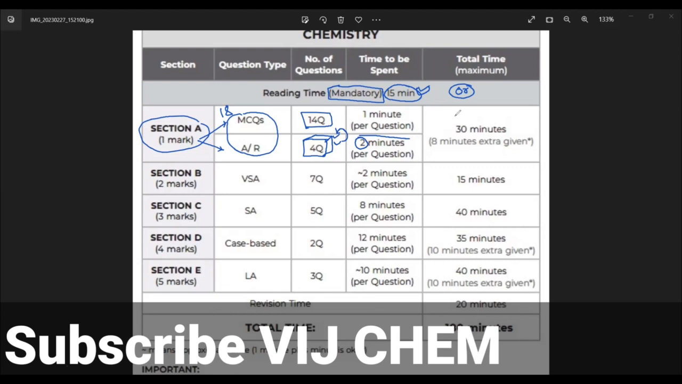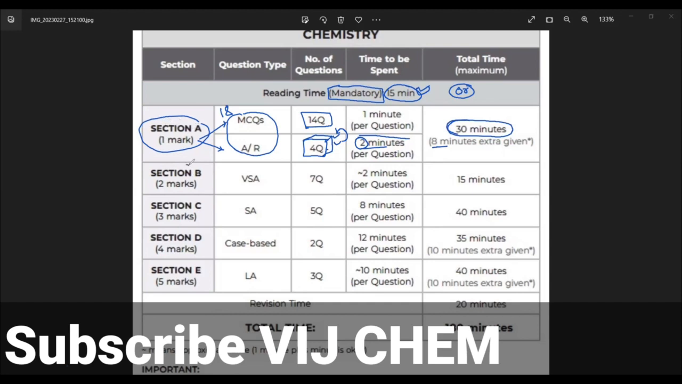One more thing: those who practice for JEE Mains and NEET are habituated to leaving questions. But in this board exam, there are no negative marks. By the end of the exam, all 18 questions must be attempted. Whether you know or don't know, you can at least make a guess, because there is no negative marking. Like that, in total you can spend a maximum of 30 minutes on section A.